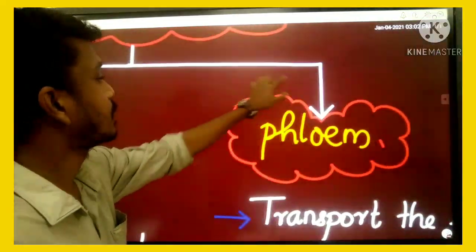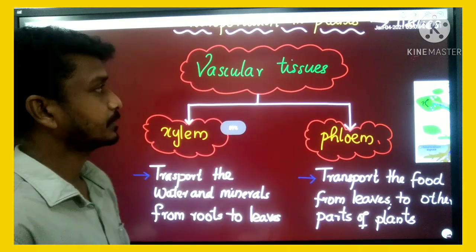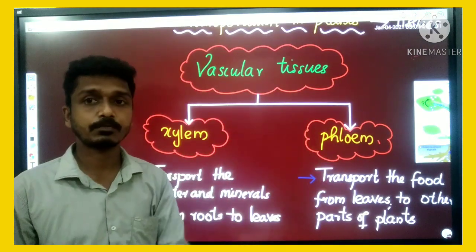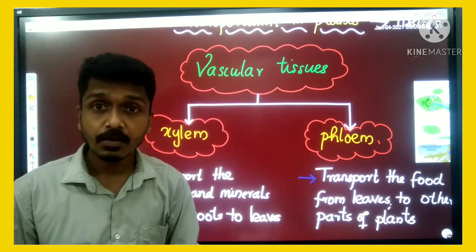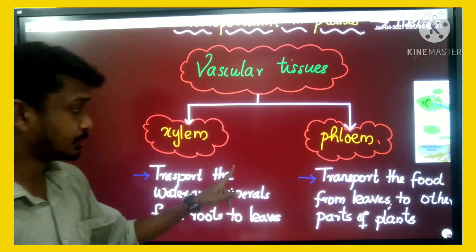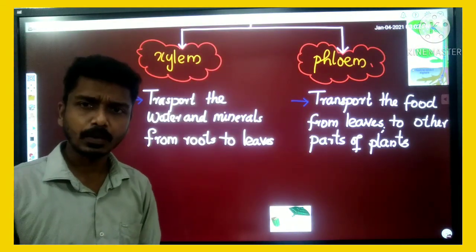Concentrate. Listen to this flow chart now. Vascular tissues are two types. First one is xylem, second one is phloem. We already found that xylem is a vascular tissue that transports the water and minerals from soil.